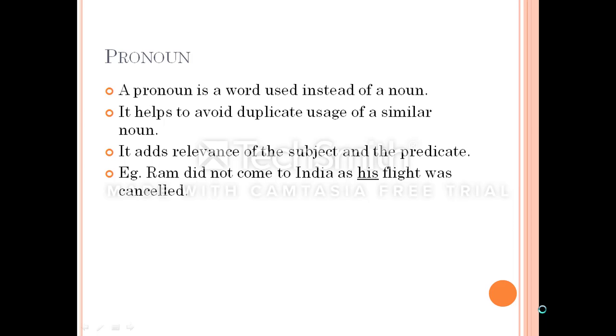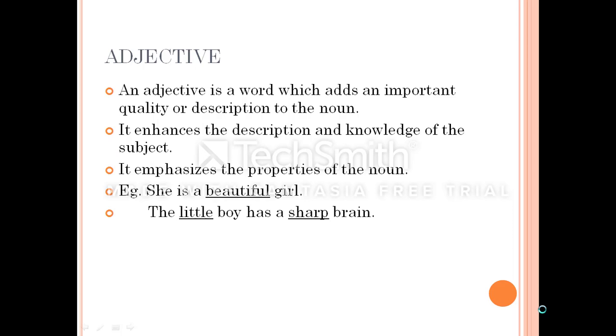So a pronoun is a word which is used instead of a noun. Suppose if I would have read this sentence like Ram did not come to India as Ram's flight was cancelled, it would have sounded odd. So this is a word which is used instead of a noun, which gives complete meaning to the sentence, and which does not omit the importance of noun in a sentence is called as a pronoun.